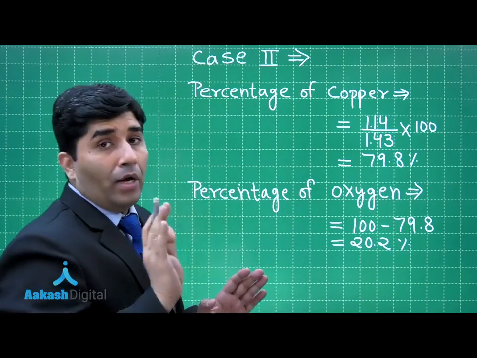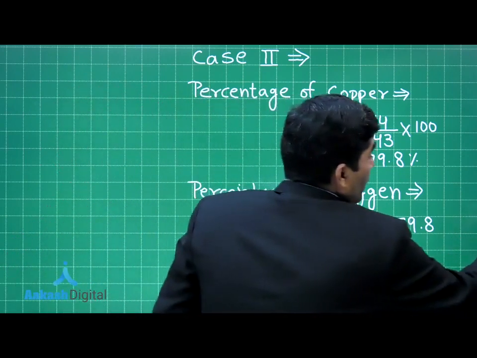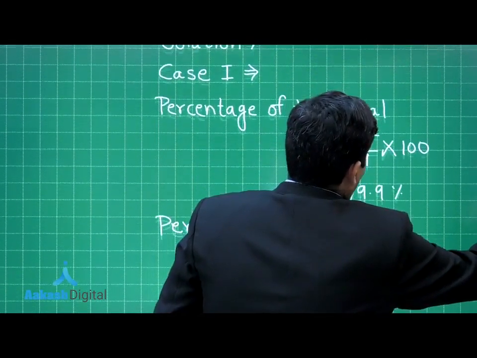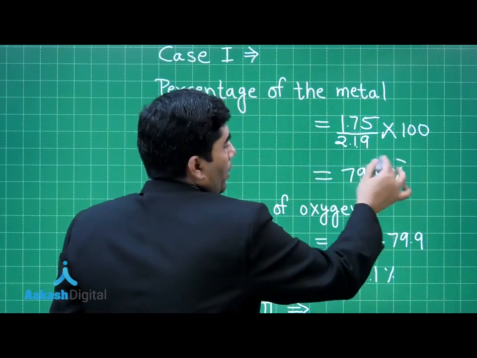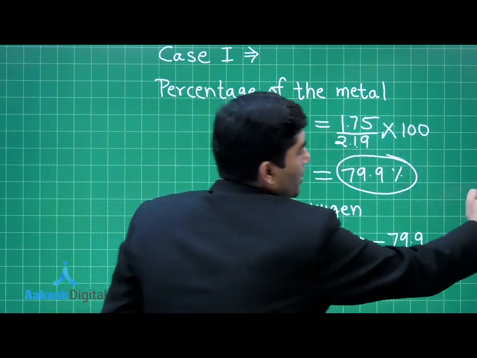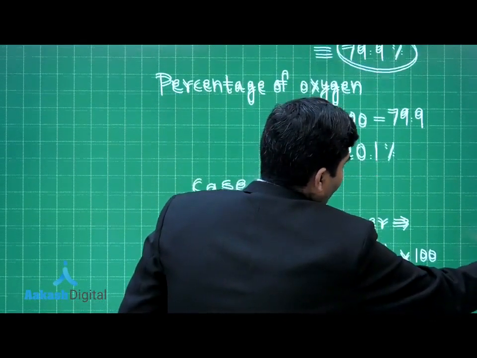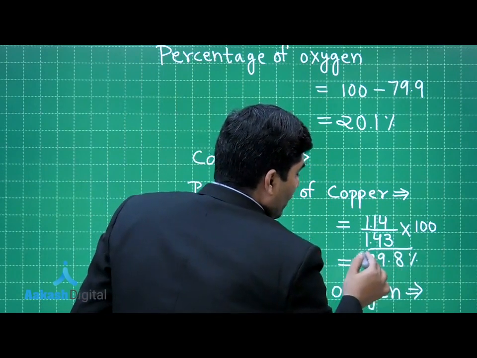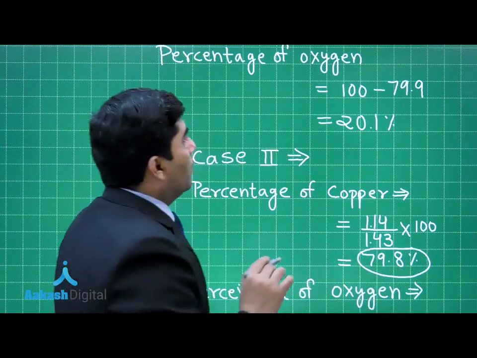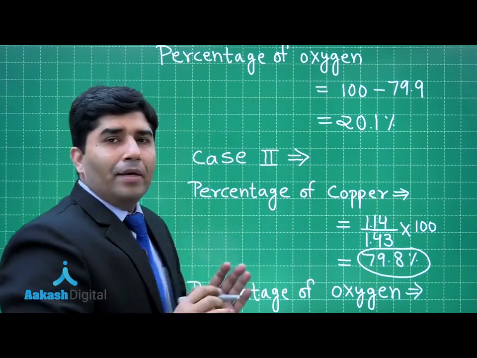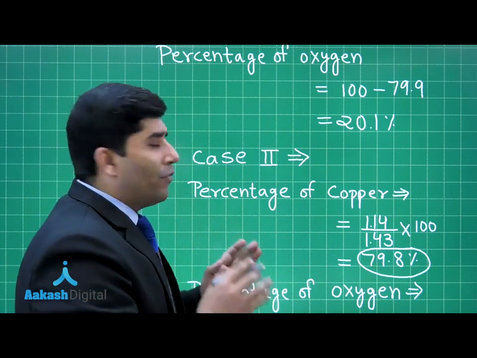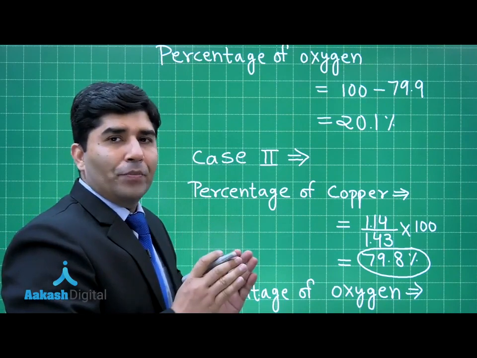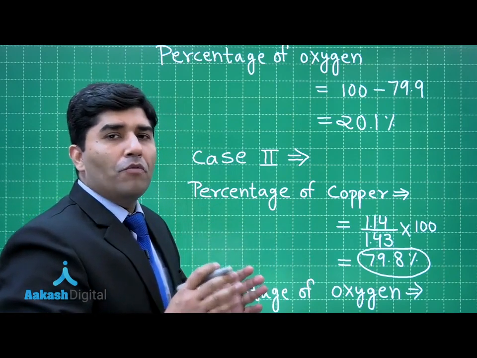Right guys, now just see that in the first case the percentage of metal, the copper, was 79.9%. Now by the second method we are getting 79.8%. So it's almost the same. That means the law of definite proportion is surely applied in this case. Let's move on to the law of multiple proportion.